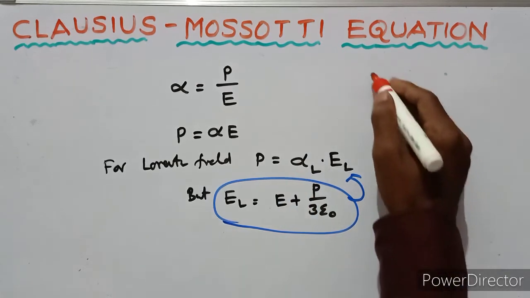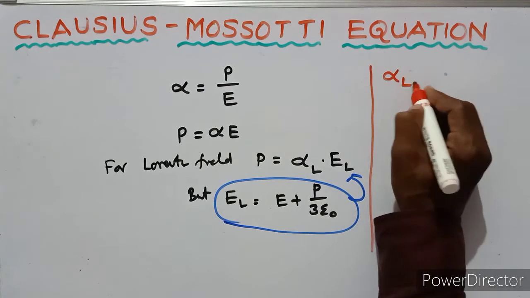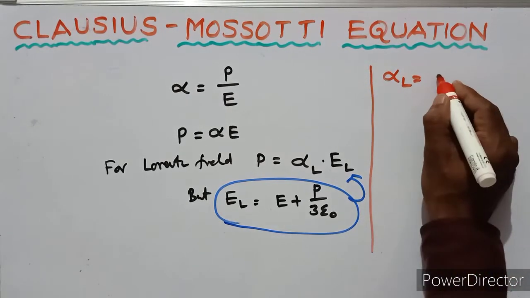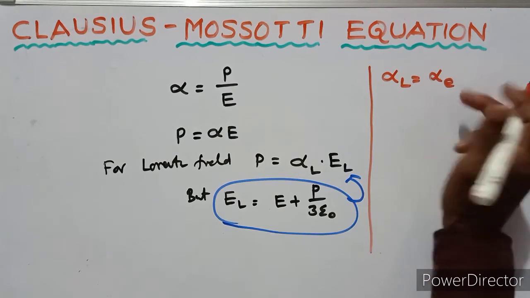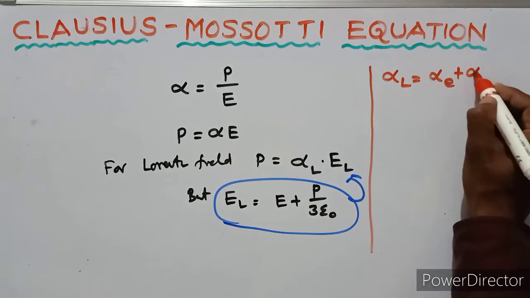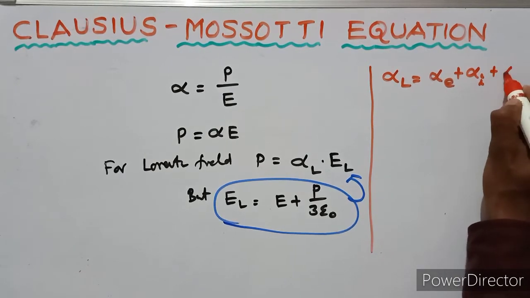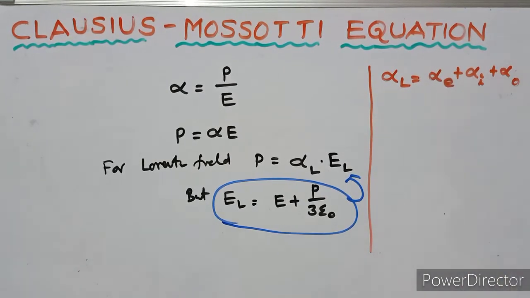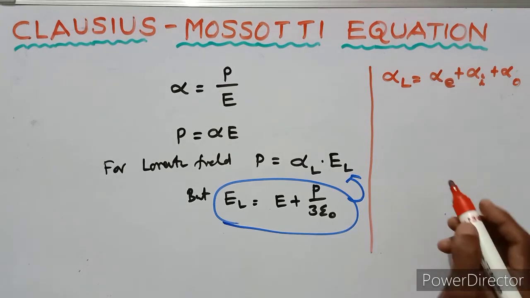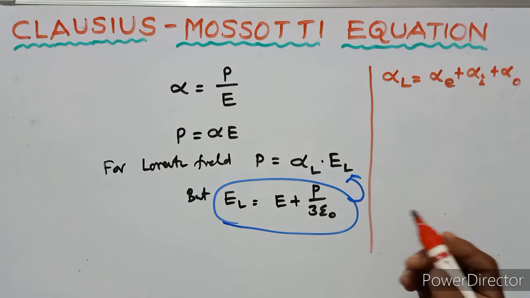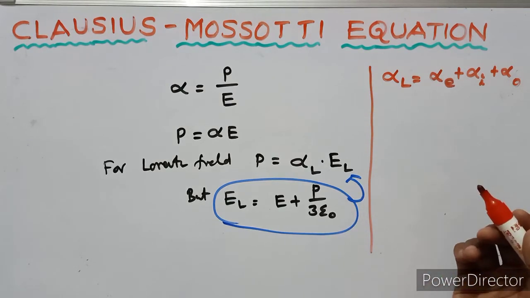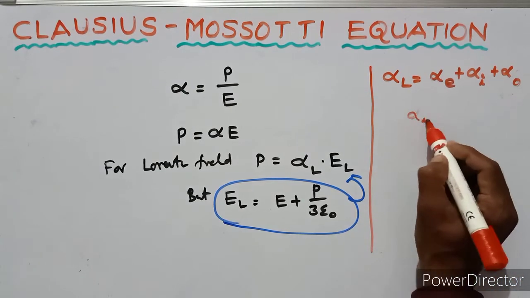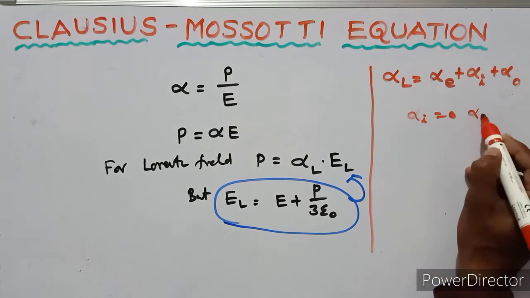The total polarizability is the sum of electronic polarizability, ionic polarizability and orientational polarizability. For the Lorentz electric field, the ionic polarization is 0 and the orientational polarization is 0.